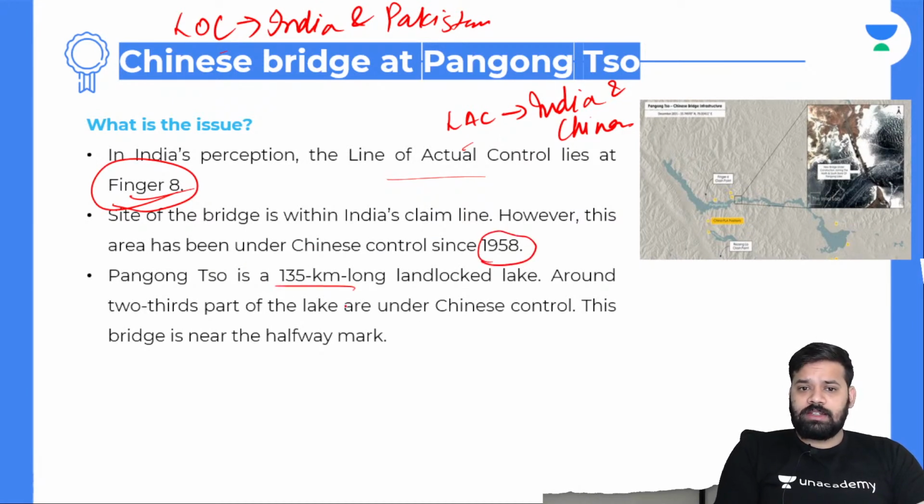Pangong Tso is a 135-kilometer long lake. I told you it's around 134, 135 kilometers long. So you can imagine the length of this lake, massive, vast. Around two-thirds, I told you 60% of the lake, is under Chinese control. This bridge is near the halfway mark.